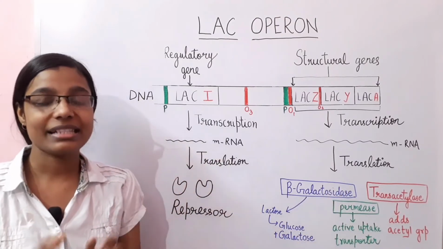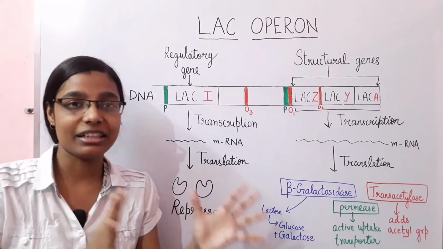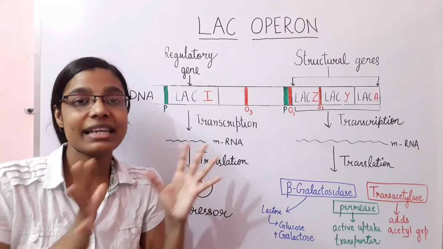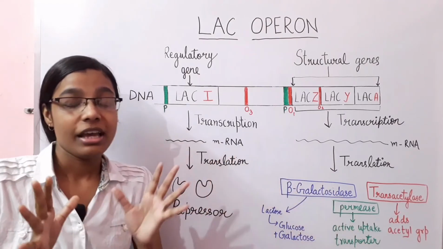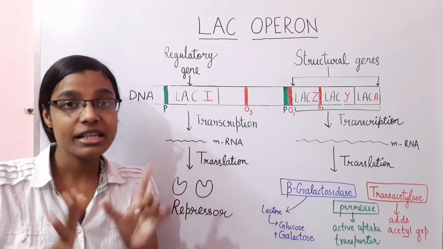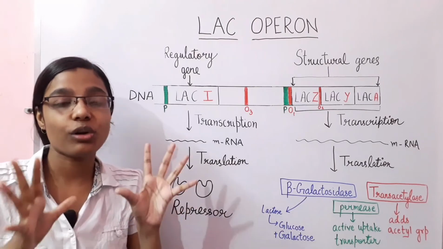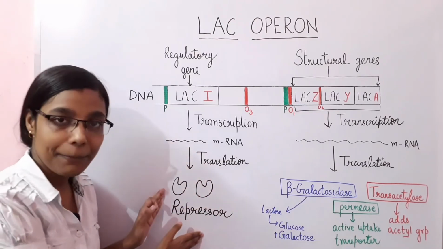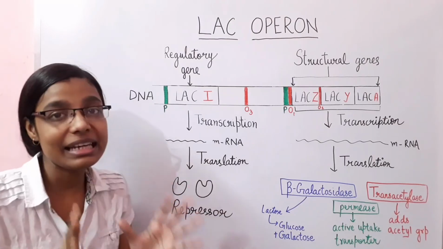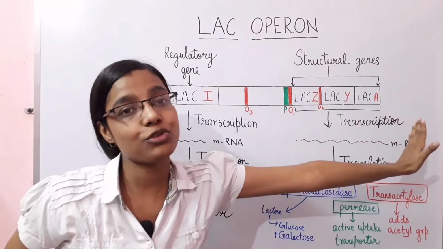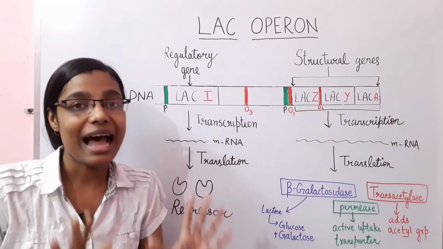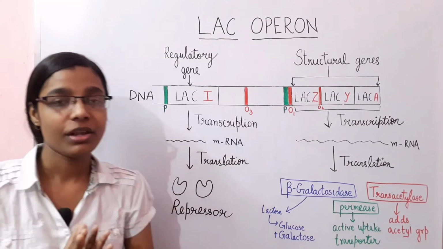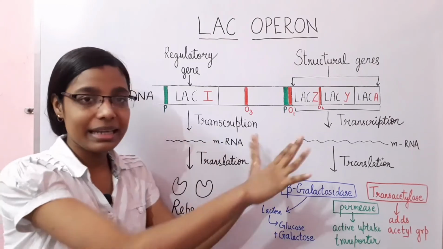So in this case the allolactose acts as an inducer, and that's why the lac operon system is called an inducible system. Inducible system because the inducer, that is your allolactose, is blocking the repressor and ultimately leading to the process of transcription of these structural genes. That's why the lac operon is an inducible system. Okay, we will discuss the details of it.